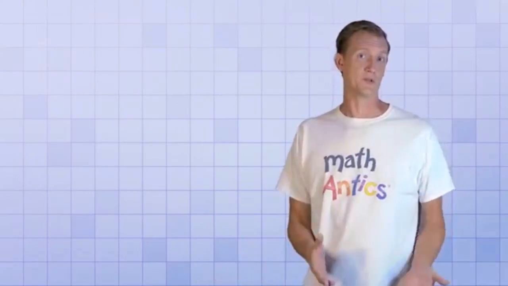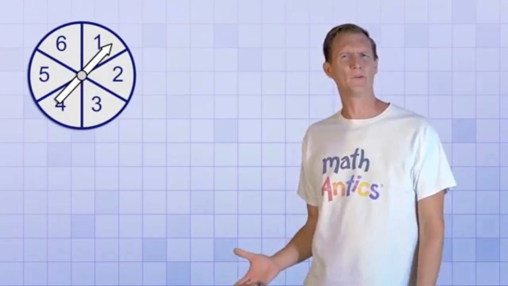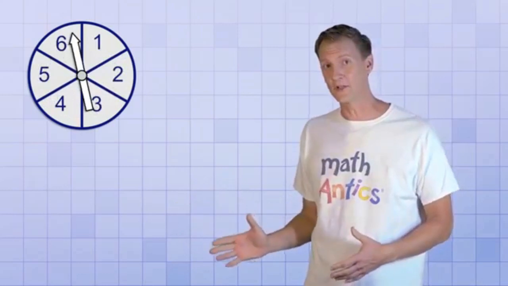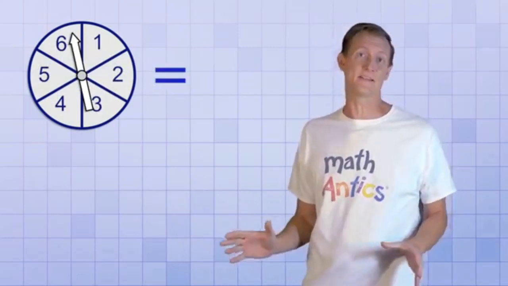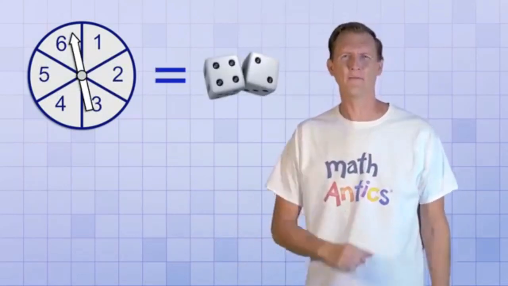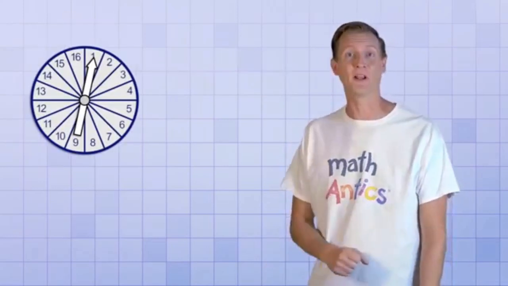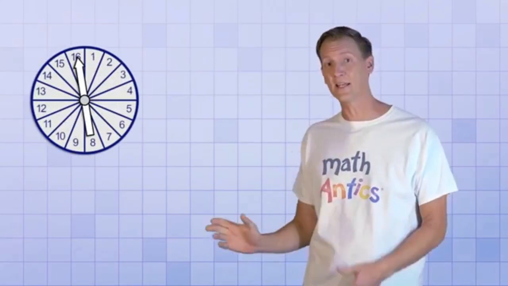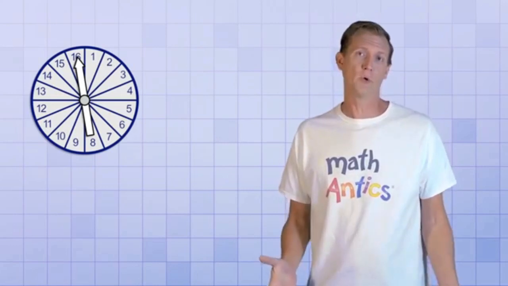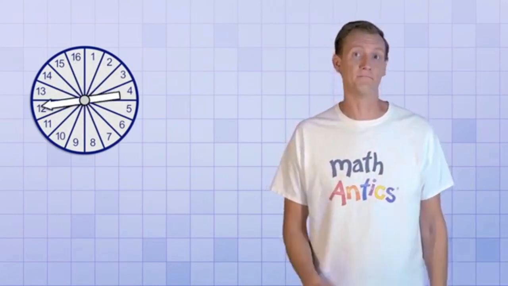For these examples, we'll use a spinner. If we had a spinner with just 6 equally sized sectors, the probabilities would be exactly the same as with dice. So we want a few more sectors. There, that's more like it. Now we have 16 equally sized sectors. So what's the probability of spinning a 12?